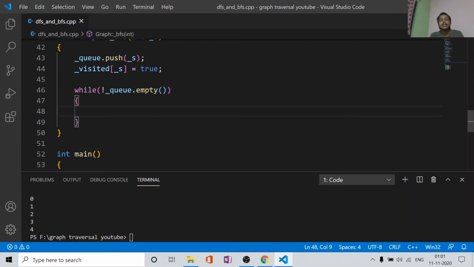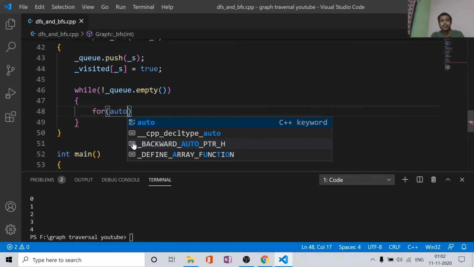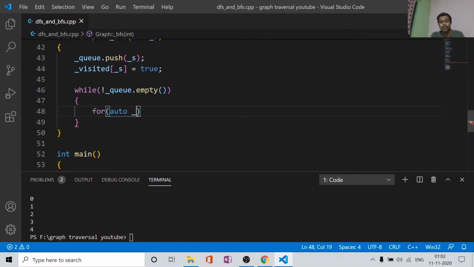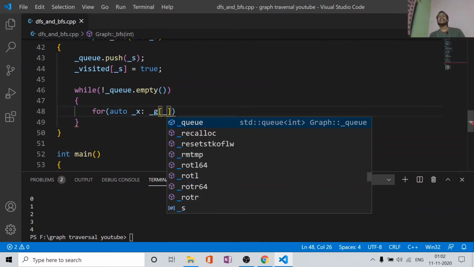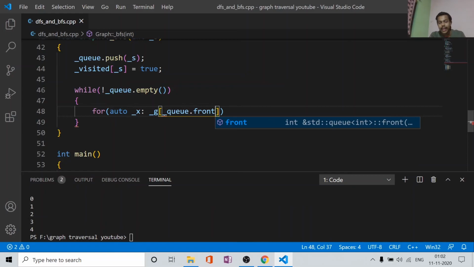Now what we will do, we will select the queue front and explore it first.